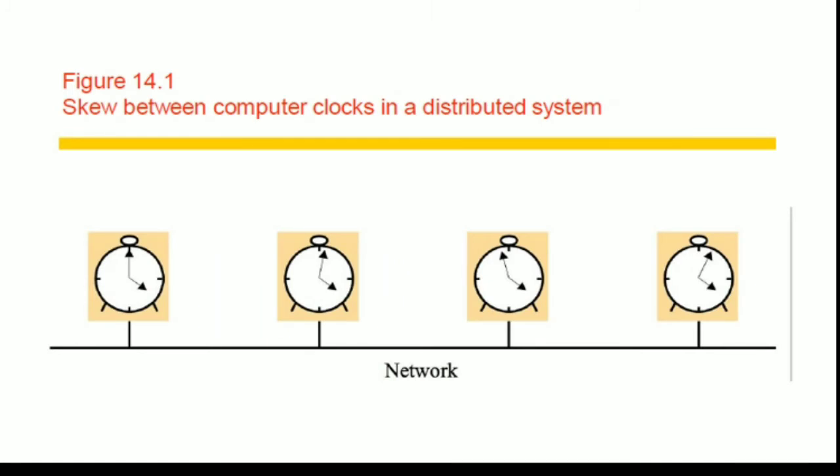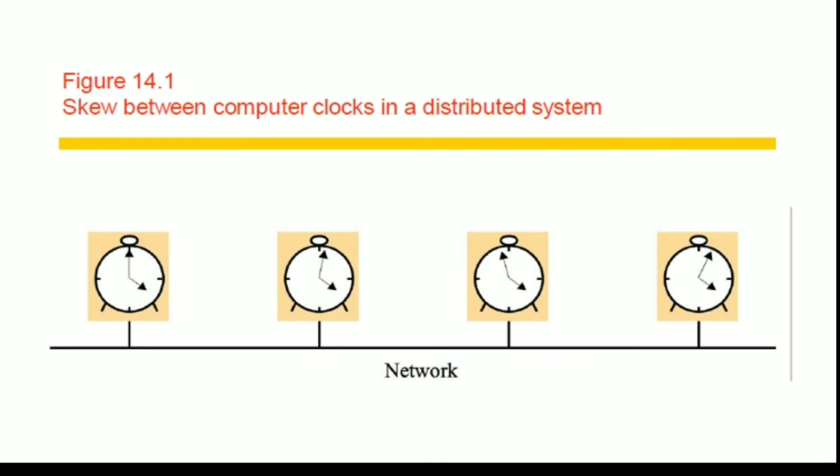So this picture shows the clock skew in a computer network. See here, four systems are connected to a network and each system is maintaining its own physical clock. But the timings in the clocks are not the same. First clock, the time is 4. Second clock, it is 4:02. Third clock, it is 3:55. And the fourth clock, it is 4:05. Now, the difference in these timings of the physical clocks is called clock skew.